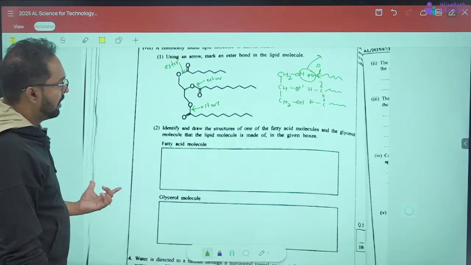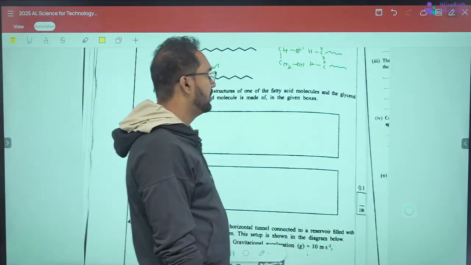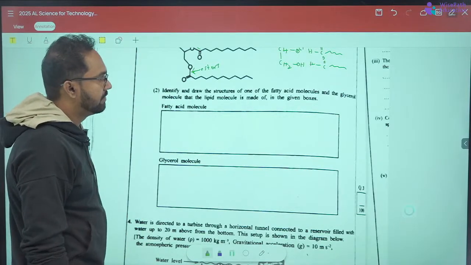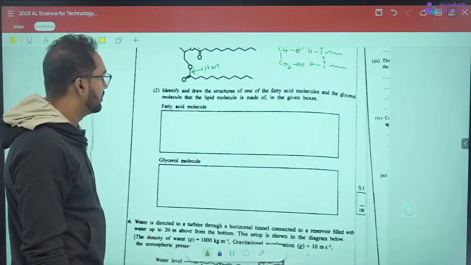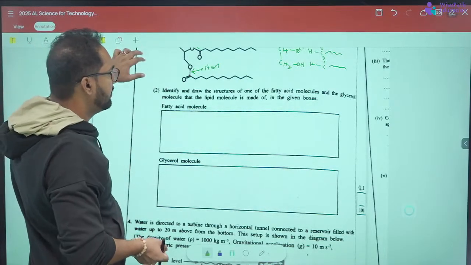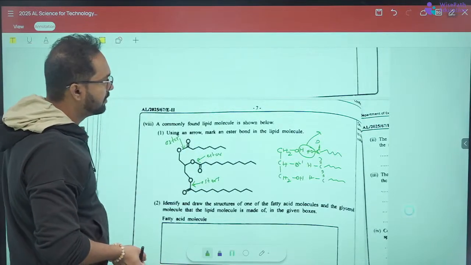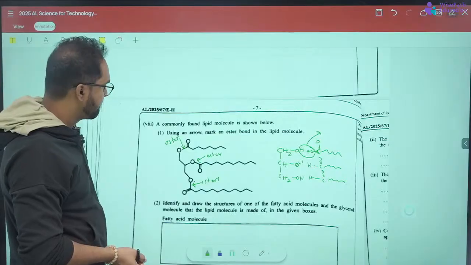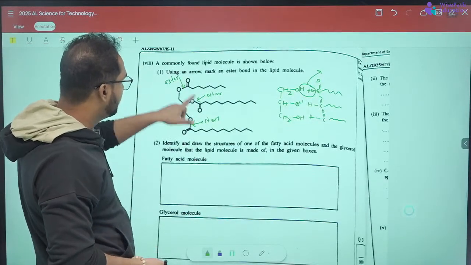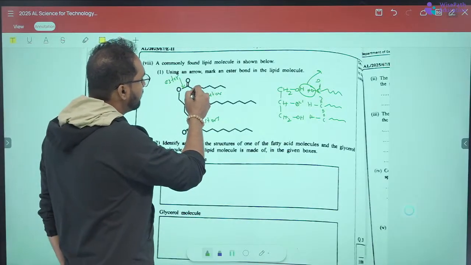Identify and draw the structures of one of the fatty acid molecules and the glycerol molecule that the lipid molecule is made of, in the given boxes. Carbon numbers are not given for the fatty acids. We have to draw the bends correctly, because each bend represents one carbon.